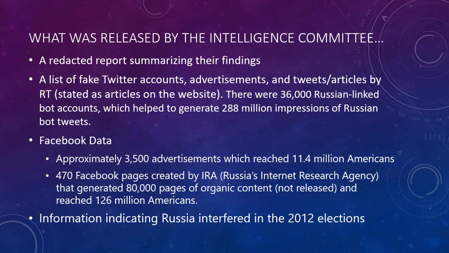There were 36,000 Russian-linked bot accounts, which helped to generate 288 million impressions of Russian bot tweets. Facebook data consisting of approximately 3,500 advertisements, which reached 11.4 million Americans, and 470 Facebook pages created by the IRA, Russia's Internet Research Agency, that generated 80,000 pages of organic content and reached 126 million Americans. And finally, information indicating Russia interfered in the 2012 elections.